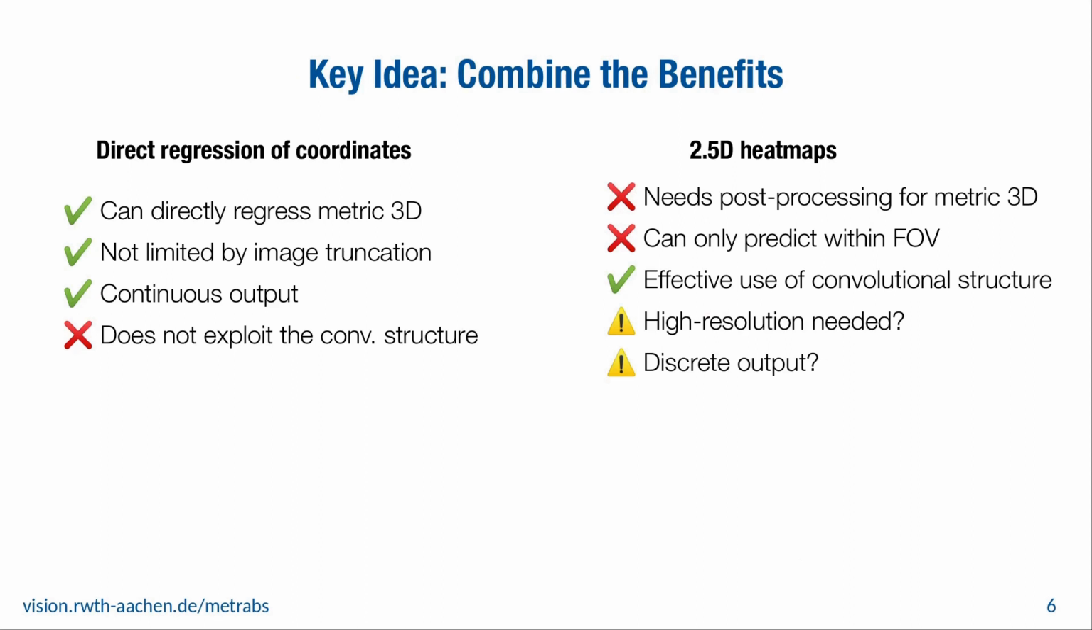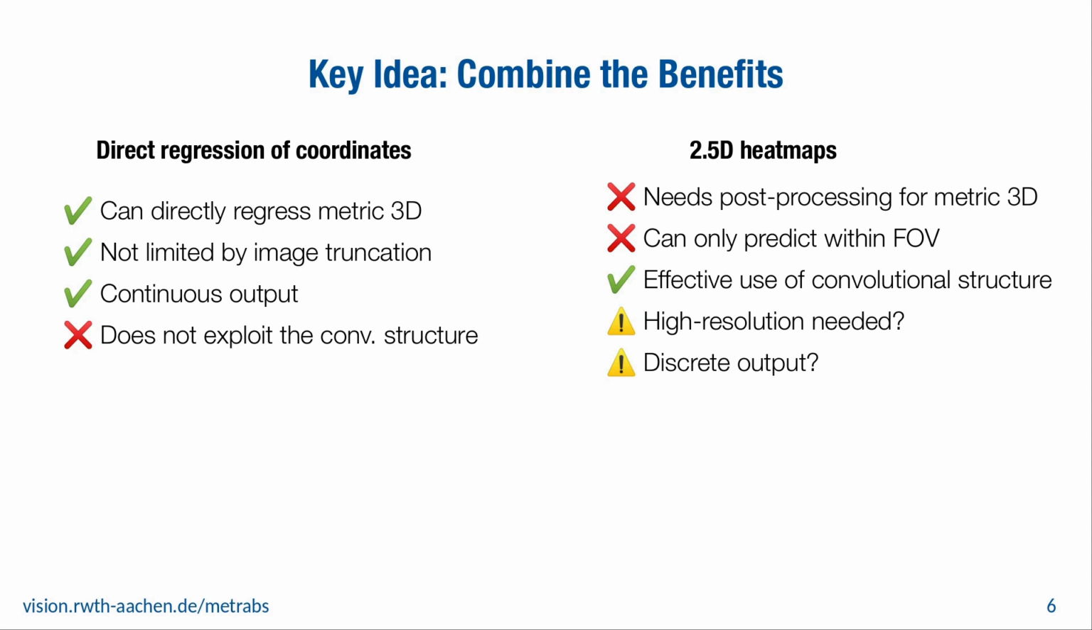So what are the benefits of each representation? Encoding coordinates as values makes it easy to produce metric scale output, and the predictions are also not limited by image truncation, which can be an issue if the input crop is not perfect. The output is also naturally continuous, but the representation makes no good use of the inherent convolutional structure.